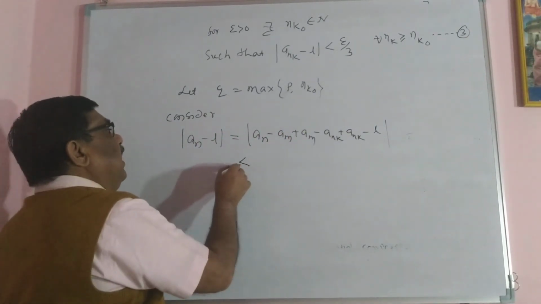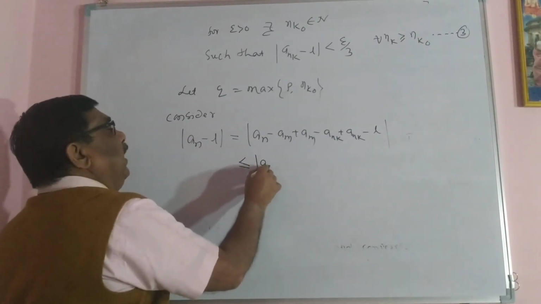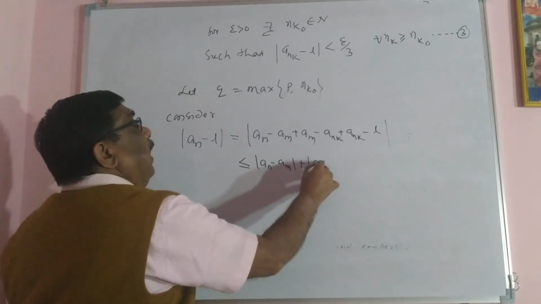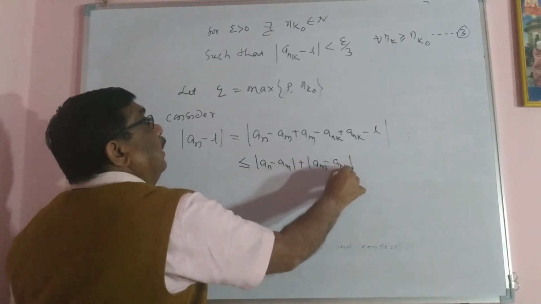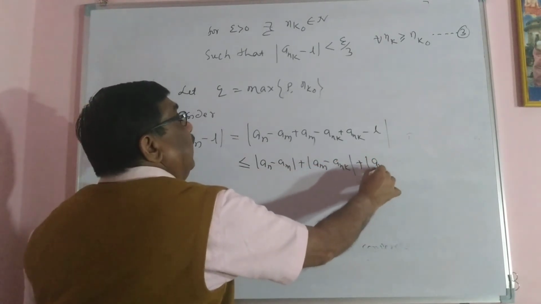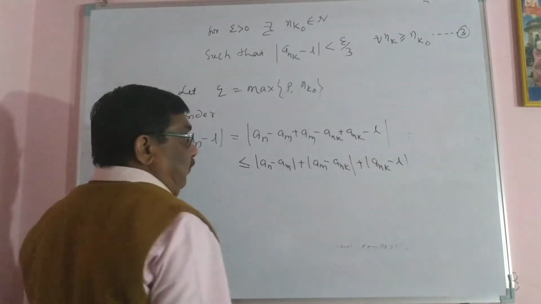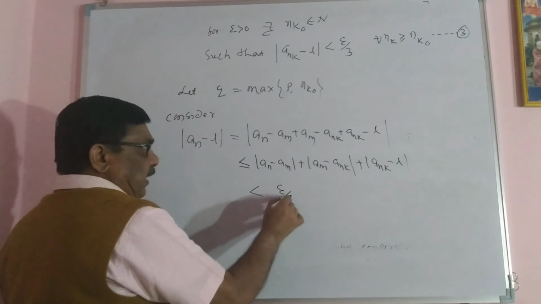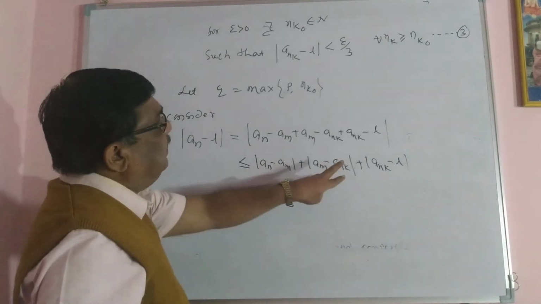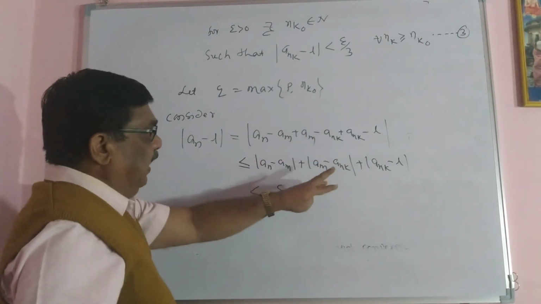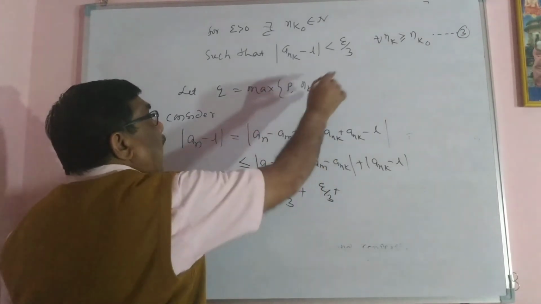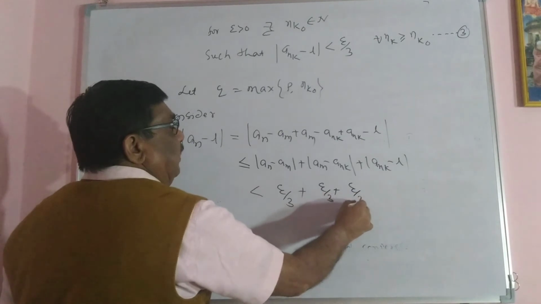This is less than or equal to mod of a_n minus a_m plus mod of a_m minus a_nk plus mod of a_nk minus L. From equation 1, it is epsilon by 3. It is a_m minus a_nk or a_nk minus a_m, both the same. This is also epsilon by 3. And by equation number 3, it is epsilon by 3.